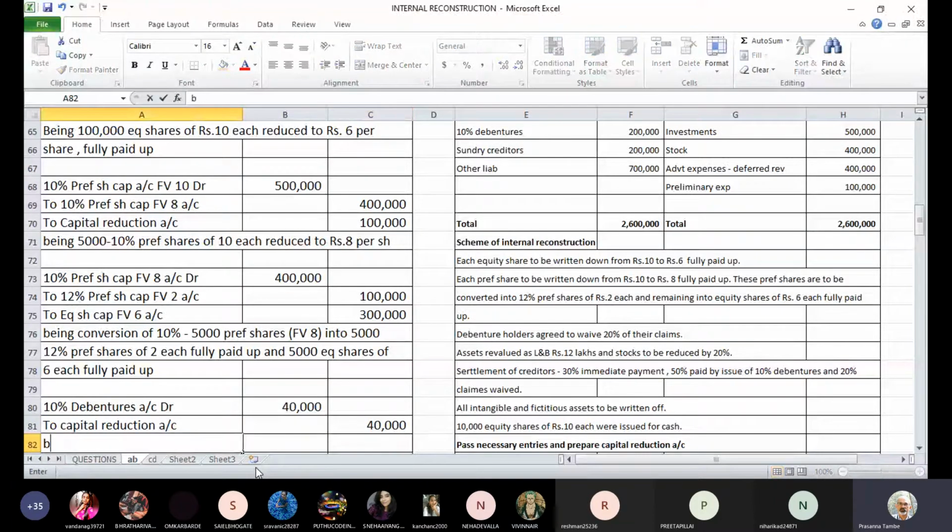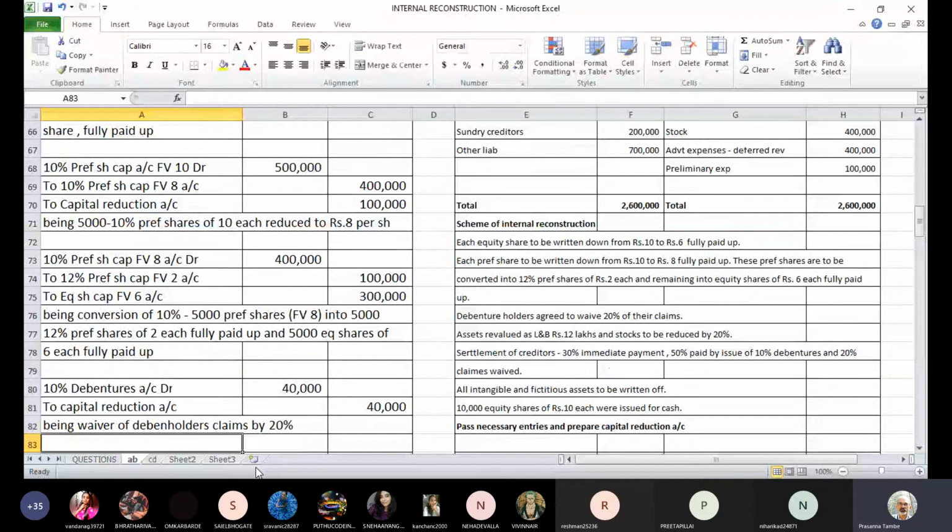Narration: Waiver of debenture holders' claims by 20%.